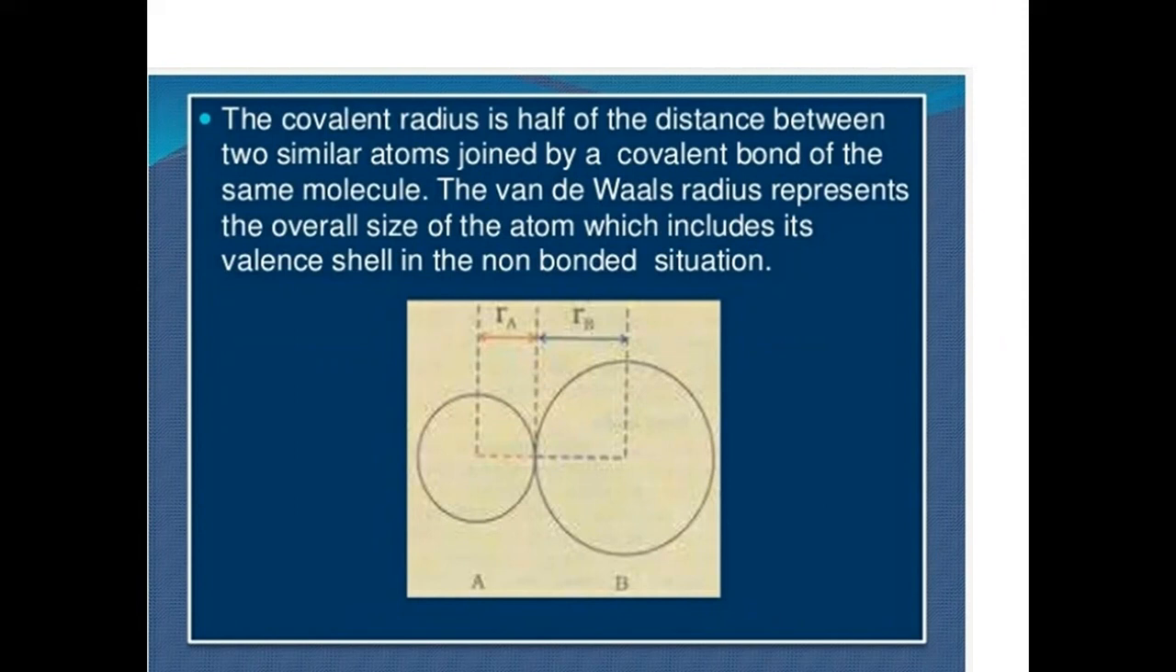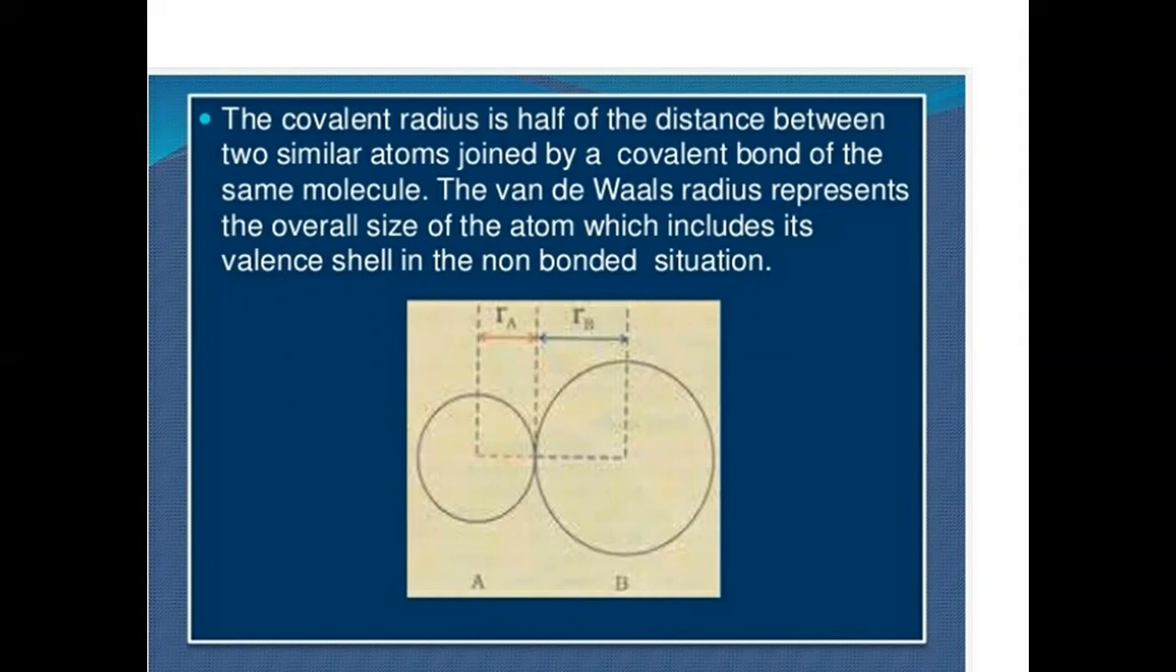The van der Waals radius represents the overall distance of the atom, which includes its valence shell in the non-bonded situation. So this internuclear distance is actually called the bond length also, and we can measure it in picometers generally, but we can measure in Angstrom also and in meters also. So we can say that the average distance between the centers of two nuclei of two bonded atoms in a molecule is called bond length.